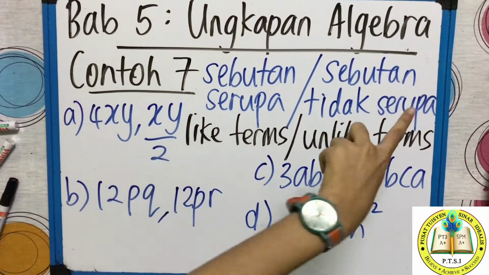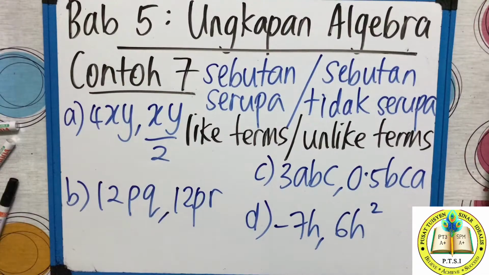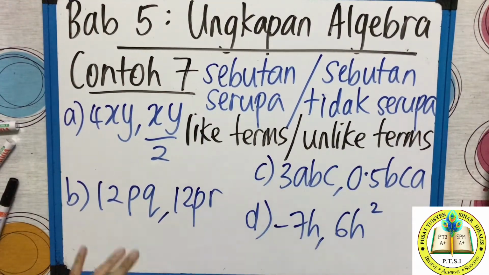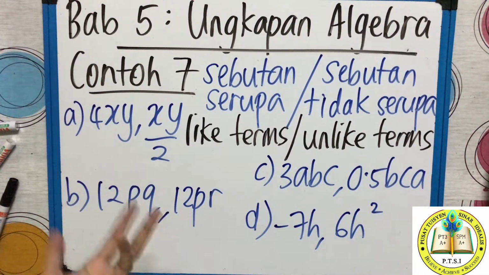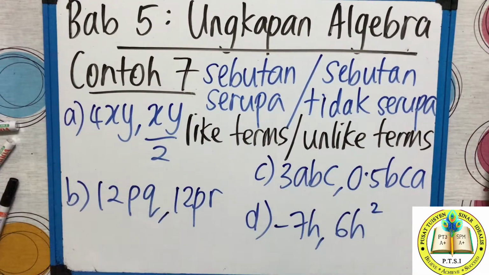Sebutan serupa, sebutan tidak serupa. Like terms, unlike terms. What teacher explained to you all just now? Teacher explained sebutan means group. Isn't it? Terms. That topic over. Now, sebutan serupa, sebutan tidak serupa. Like terms, unlike terms. Okay, this is no working. This is just you have to identify. Kenal pasti sahaja. Serupa means the letters same. Tidak serupa means the letters are not same.